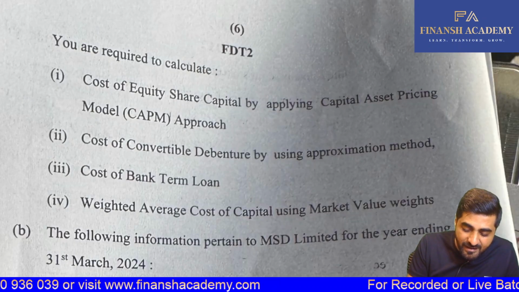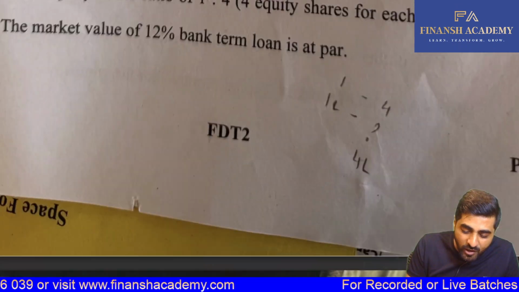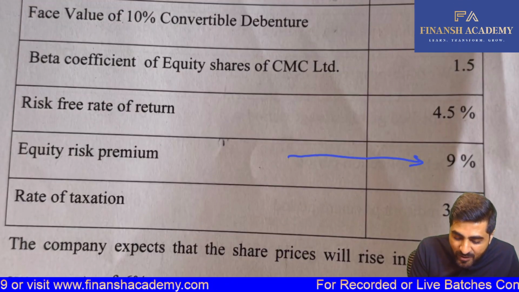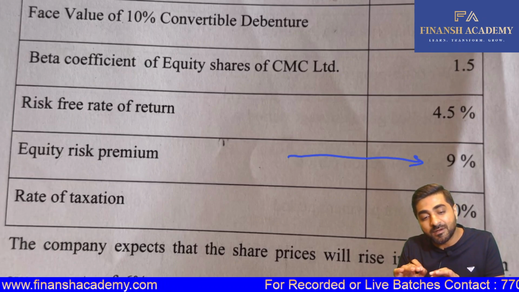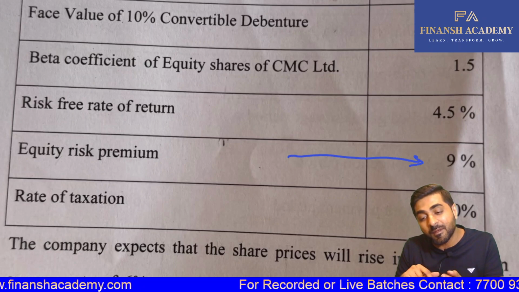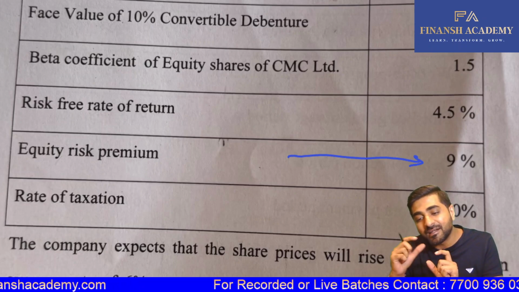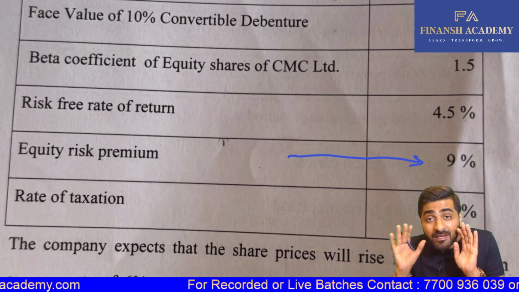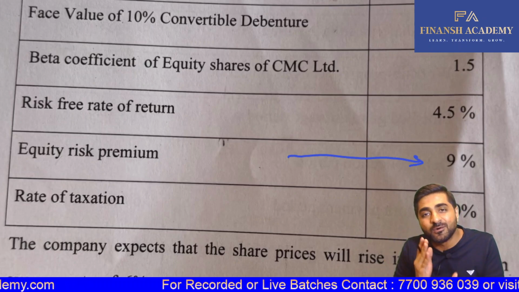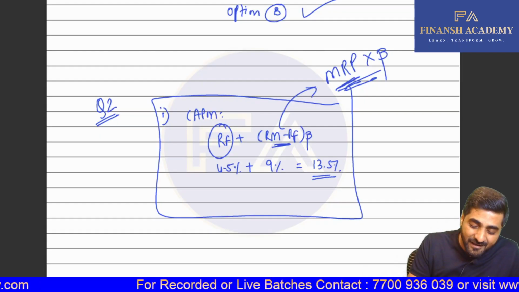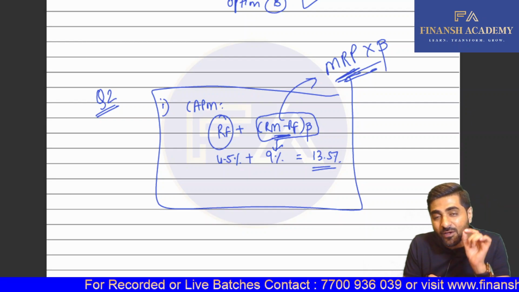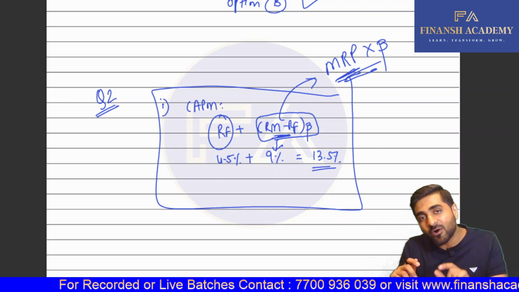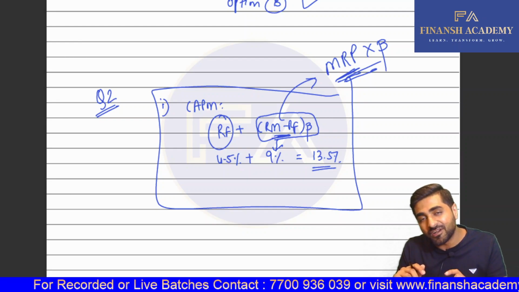So basically, they have told you in this question there is equity risk premium. Mind you, this is not market risk premium. This is equity risk premium. Equity risk premium is security risk premium, that is market risk premium multiplied by beta. So in my opinion, we have to only and only take (RM minus RF) into beta as 9% because security risk premium is always after multiplying the beta component.